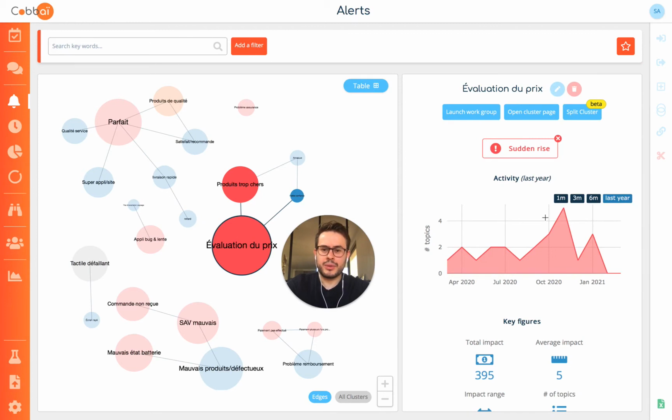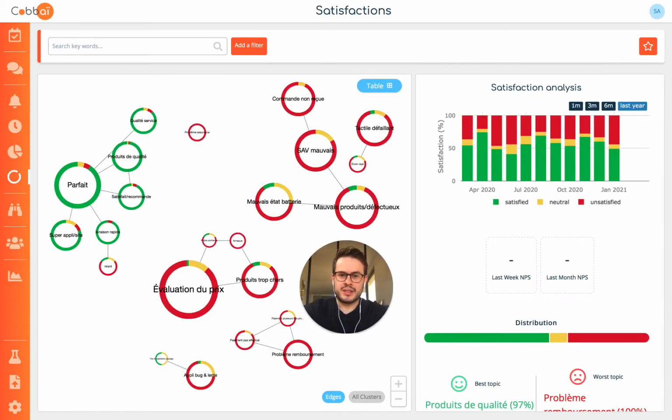But how do they talk about it? We can find these clusters, but this time with the sentiment analysis filter. In green, the strengths, in red, the weaknesses. We should definitely work on it to improve the customer satisfaction.